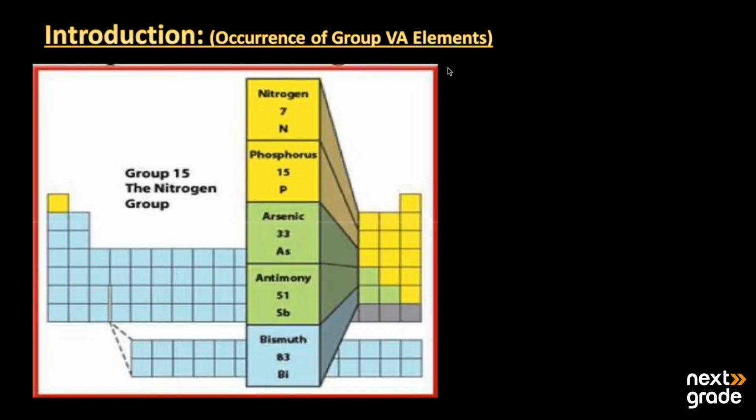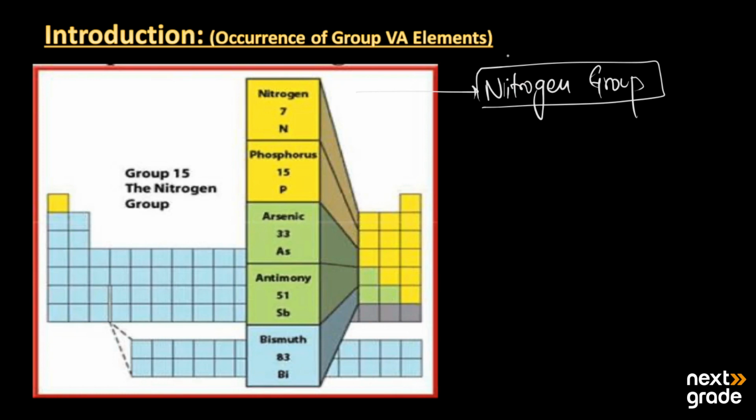So, the topic we are going to discuss is the simple occurrence of the group 5A elements. In the periodic table, group 5A has five elements, and this group is also called the nitrogen group elements. The first member is the representative element for all the others. That's why the group name is given because of its first element, which is nitrogen.